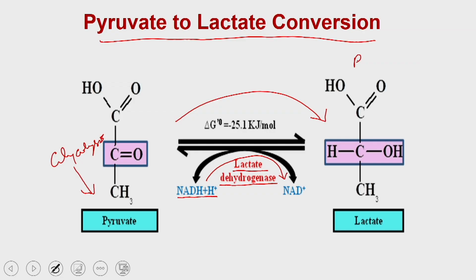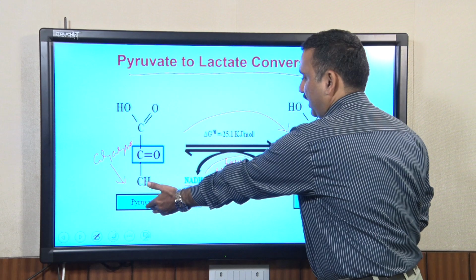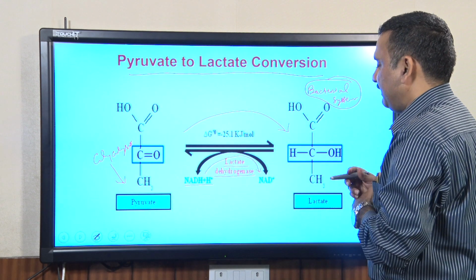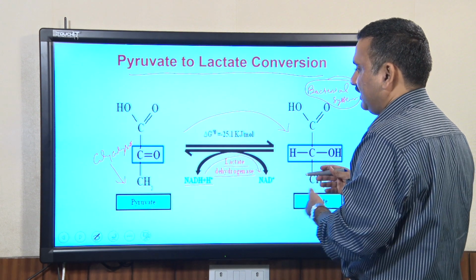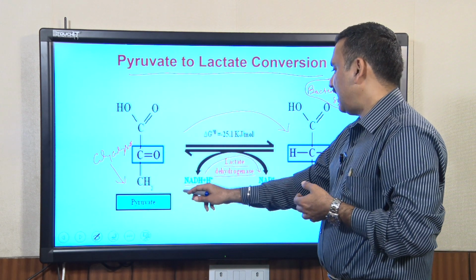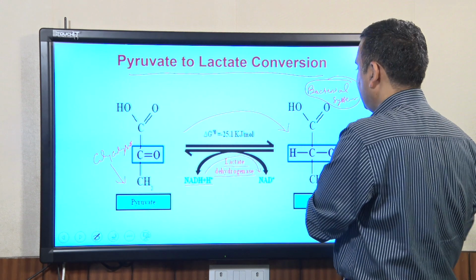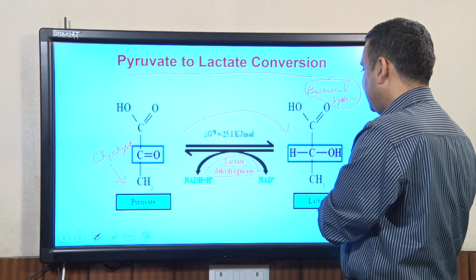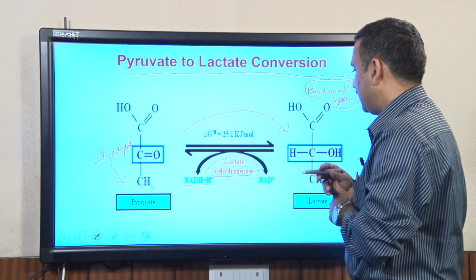In the bacterial system, when the bacteria are growing under anaerobic conditions, they cannot utilize the pyruvate in downstream metabolic pathways, and once the pyruvate accumulates in the cell, that drives these reactions, and the pyruvate gets converted into lactic acid in the presence of lactate dehydrogenase.